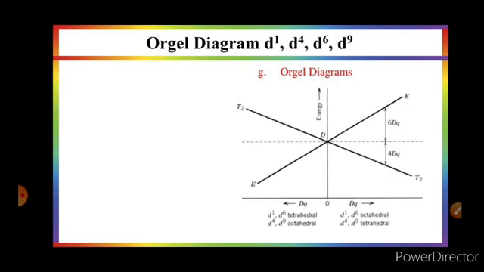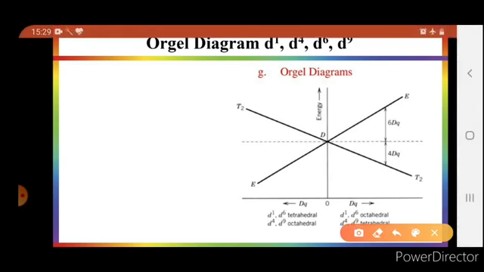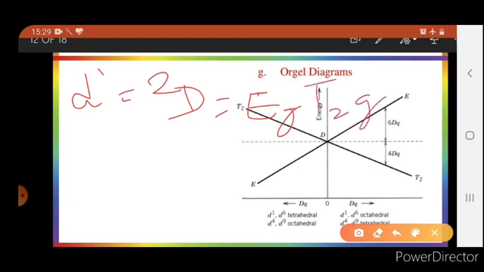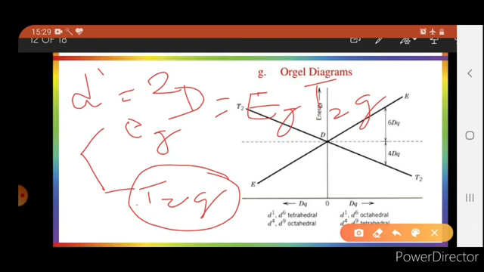This is always valid only for weak field ligands, meaning high spin configurations. d1 has a 2D ground state term. 2D will convert to Eg and T2g. Since, as you know, in the crystal field d1 is split as T2g in octahedral and Eg, T2g is the ground state.